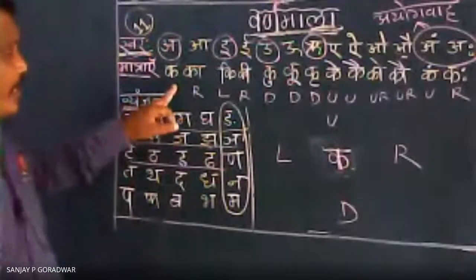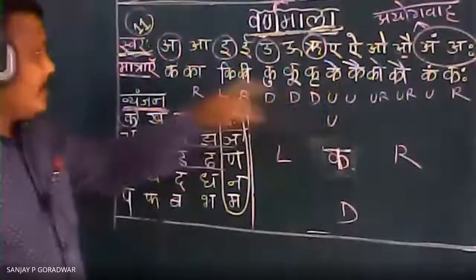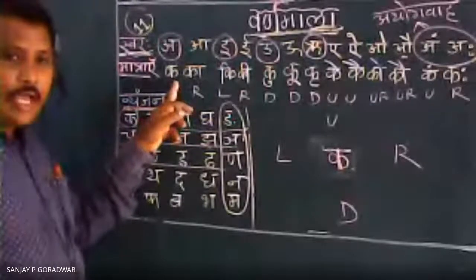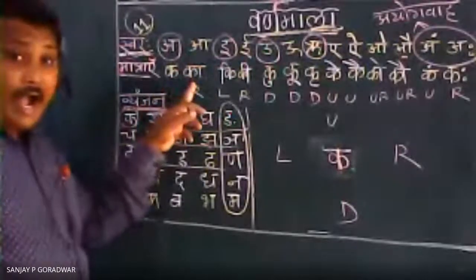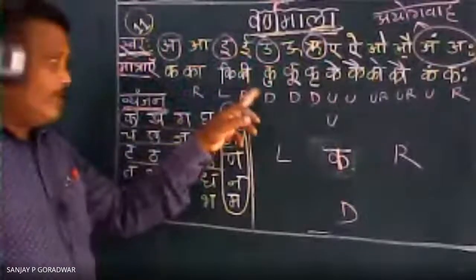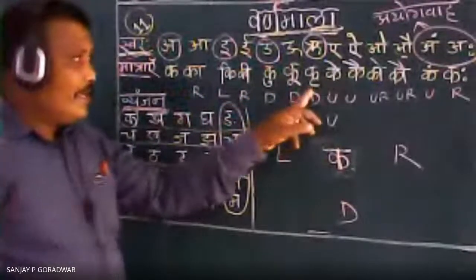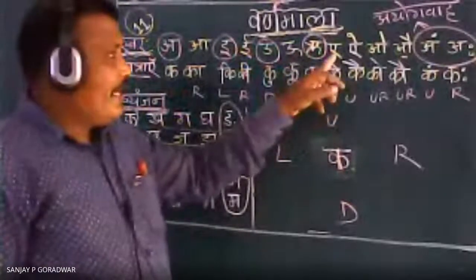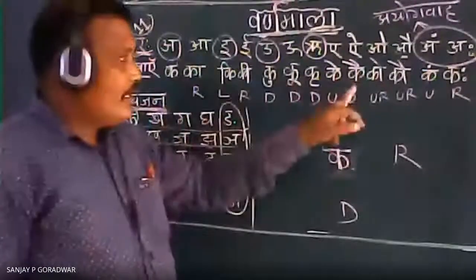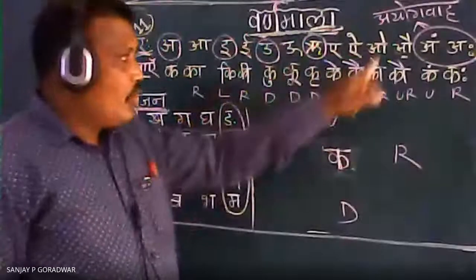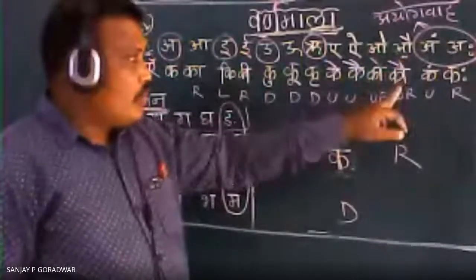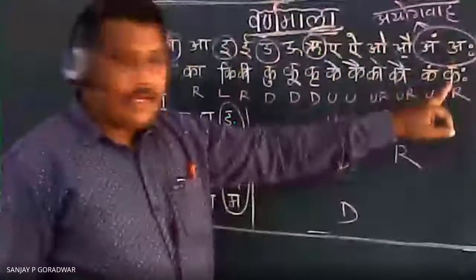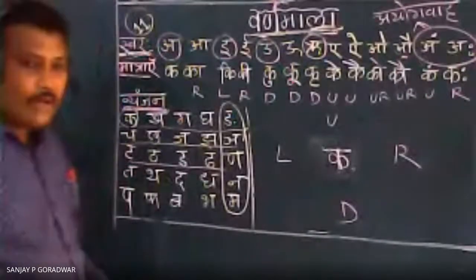But see, you can see the barakhadi, correct? Because the symbols are already given there. Only the consonant you used here, then only you can read there. Now you see there: k, ka, ki, ku, kri, k, ri, kri, k, e, ke, k, ai, kai, k, o, ko, k, au, kau, k, am, kam, k, aha, kaha. Correct? This is one technique for writing the barakhadi.